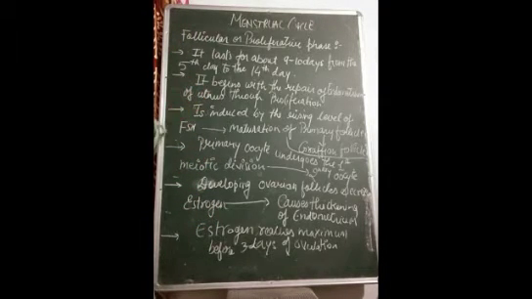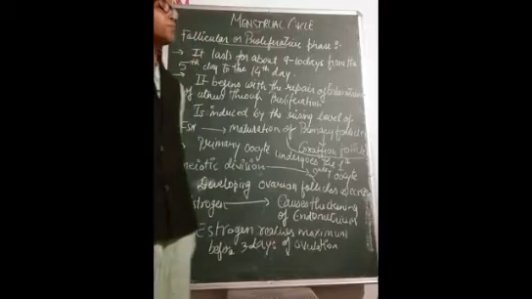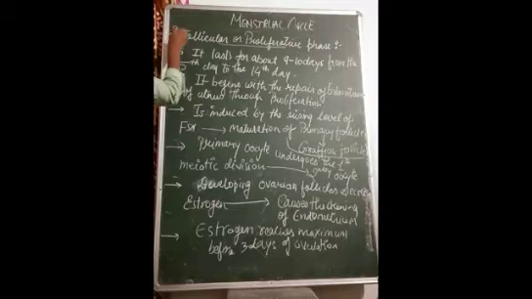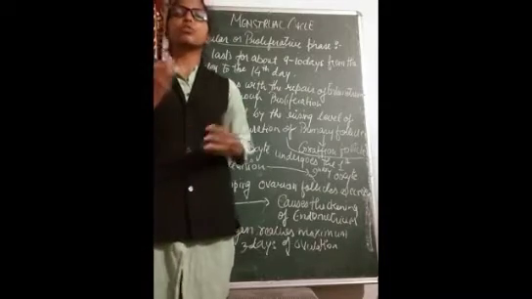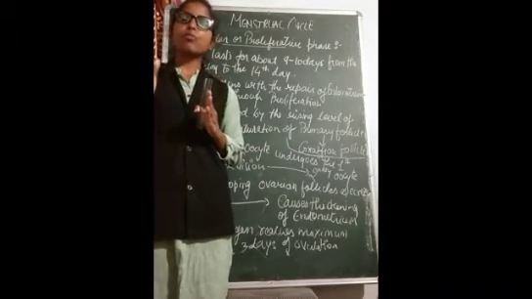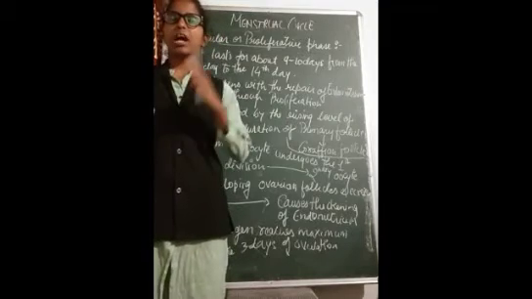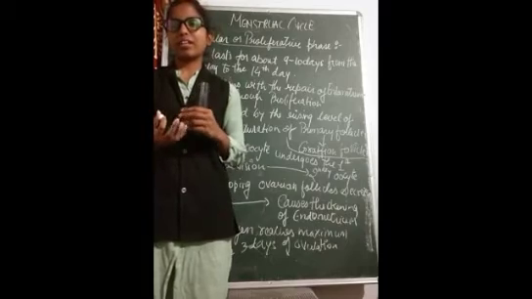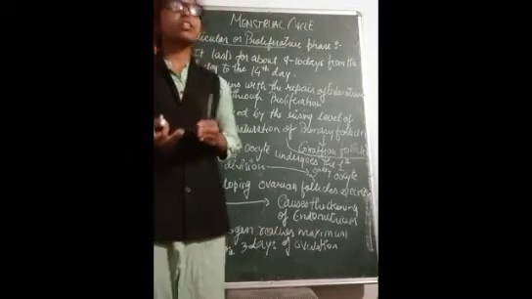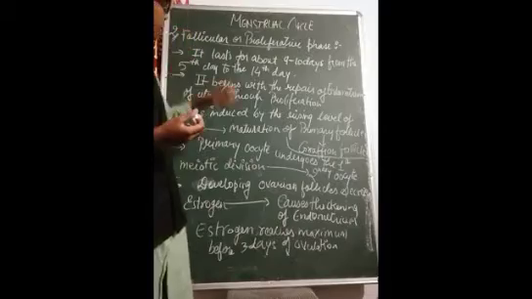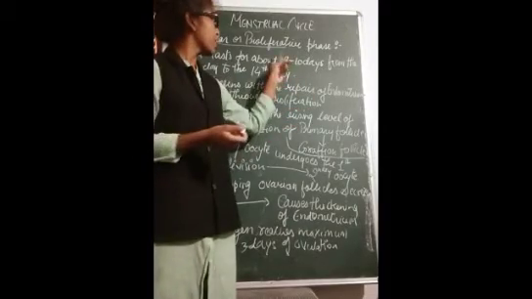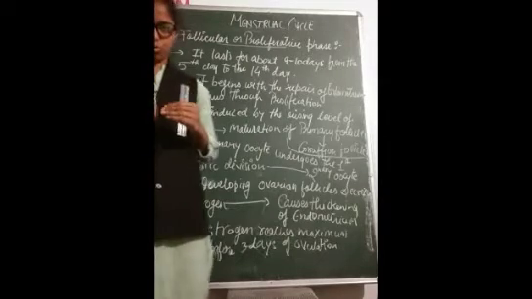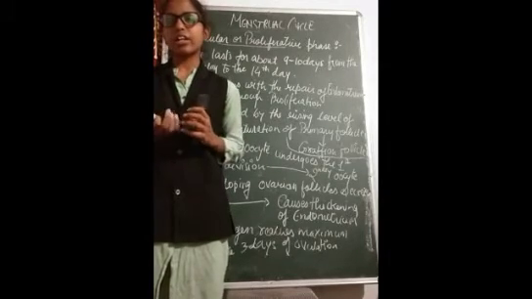Students, now we are going to deal with the follicular or proliferative phase. This is the second phase, the follicular phase. In the first phase we have seen the menstruation phase. If we count from the first day, then from the first day to an average of 3 days, or maybe till the 5th day, the release of mucus takes place. After that, the phase which occurs is the follicular phase, also known as the proliferative phase.